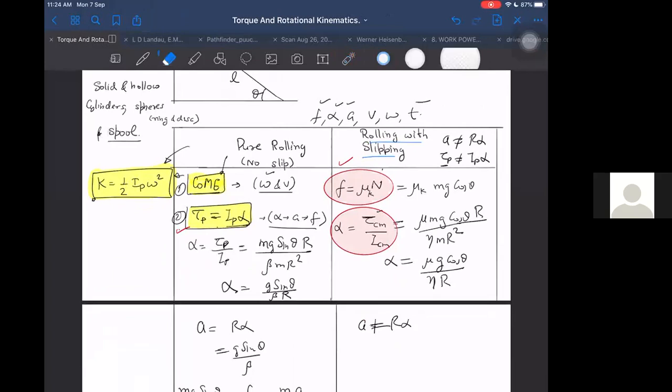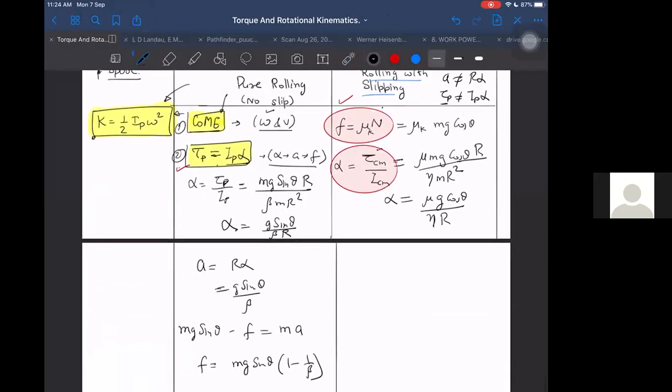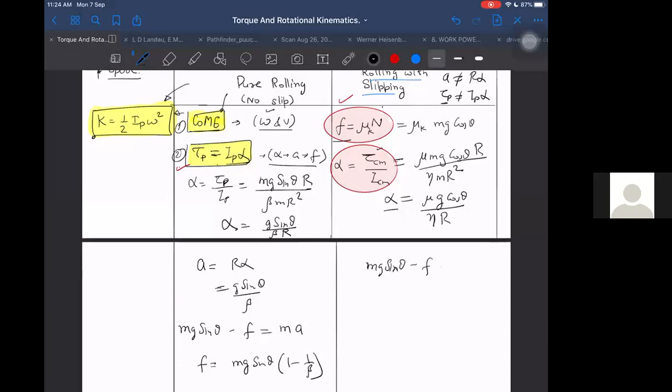Next, we know then how to find A. We cannot use that formula now. How to find out acceleration? It is so easy to find here. Directly I know the friction, so I can write mg sin theta minus friction is equal to mass into acceleration. I will use this formula to find A. I will write mg sin theta minus mu mg cos theta is equal to ma.